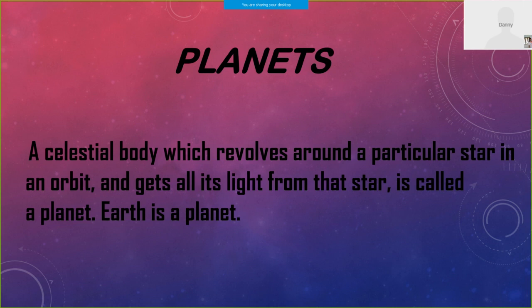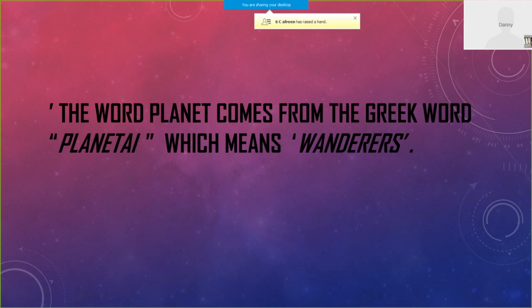Once more, planets. A celestial body which revolves around a particular star in an orbit and gets all its light from that star is called a planet. Earth is a planet, it's an example. Okay? Shriya? A friend? Yes, I cleared it.